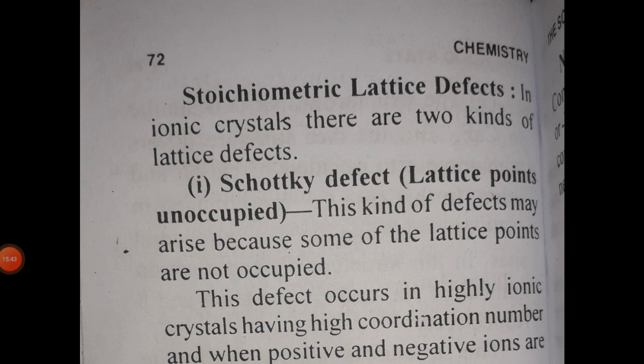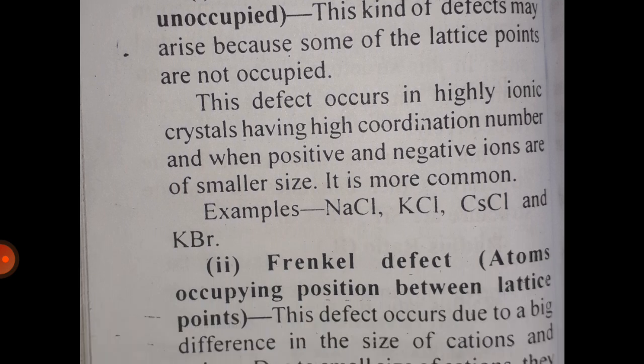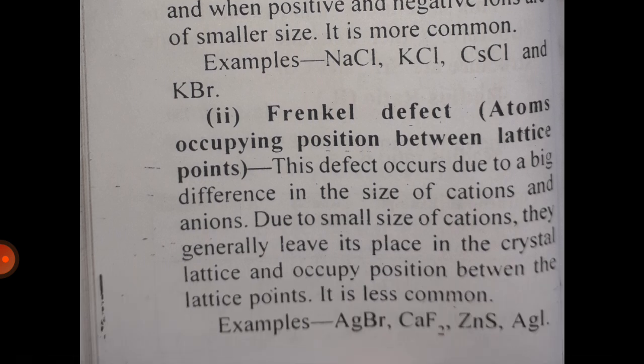Stoichiometric lattice defect. In ionic crystals, there are two kinds of lattice defect. First, Schottky defect. Lattice points unoccupied. This kind of defect may arise when some of the lattice points are not occupied. This defect occurs in highly ionic crystals having high coordination number, and when positive and negative ions are of smaller size, it is more common. Examples: sodium chloride, potassium chloride, cesium chloride and potassium bromide.